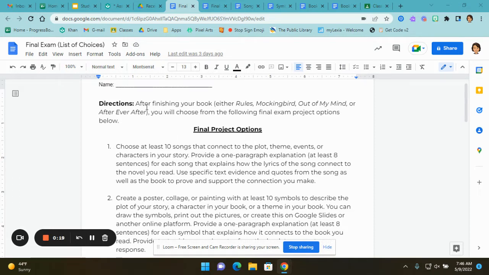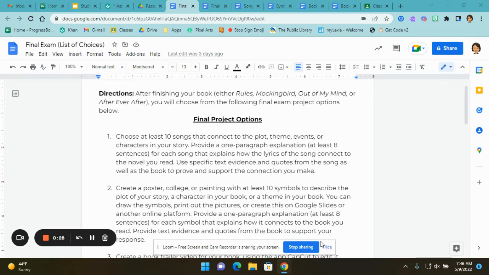So the project is going to be based on the book you read. If you read Rules, Mockingbird, Out of My Mind, or After Ever After, you get to choose one of these 3 projects below that I'm going to explain now.